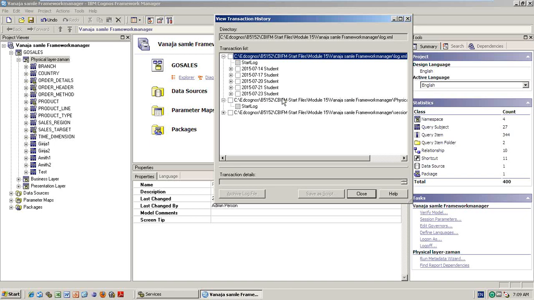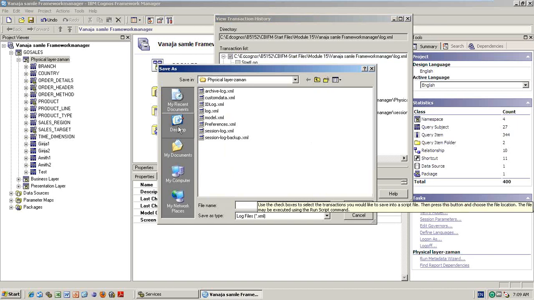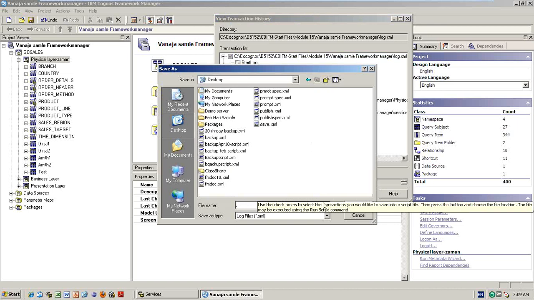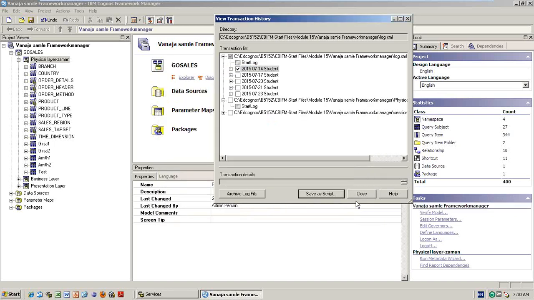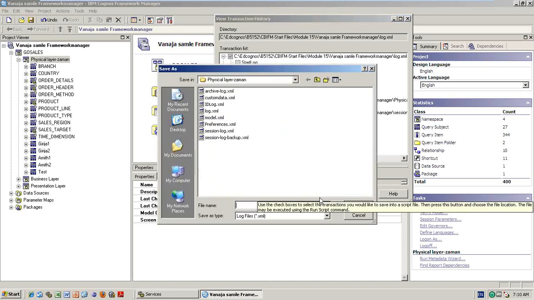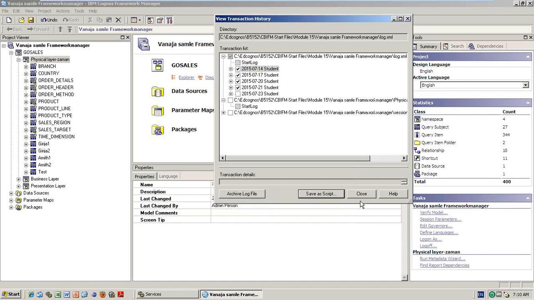For example, I want to save the 14th day's work, save as a script, and on the desktop, 14th. Now, for example, if I want 21, 20, 17, 14, save as a script. So I want everything as a script, and then save as a script, whatever you are doing.